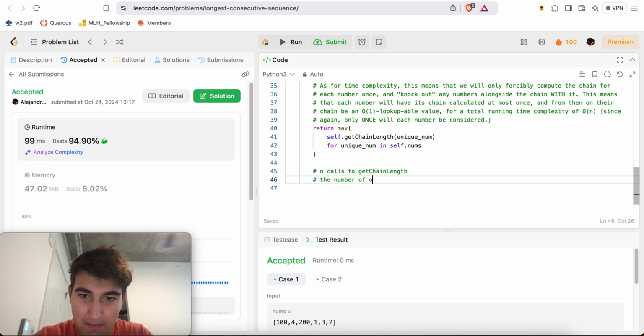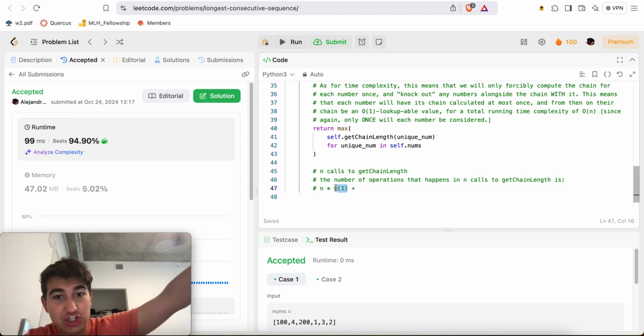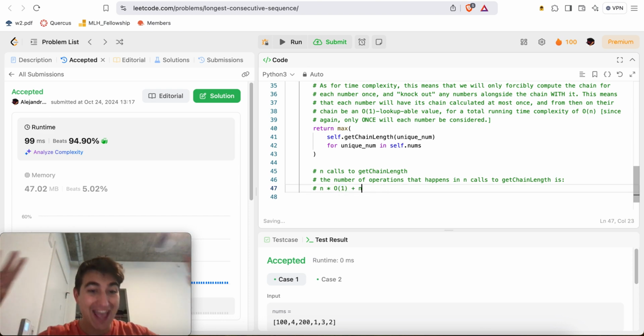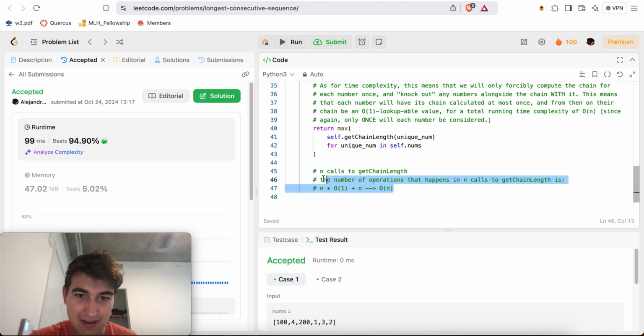The number of operations that happens in n calls to get chain length is n times O of 1 plus, again, each one might have up to n checks, but in total there will be n, right? So it'll be plus n in total after all n calls to get chain length. There will be an extra O of n work on top of it, right? N times O of 1 plus n just becomes O of n. I don't know if I'm making sense the way that I'm explaining this, but the point is,